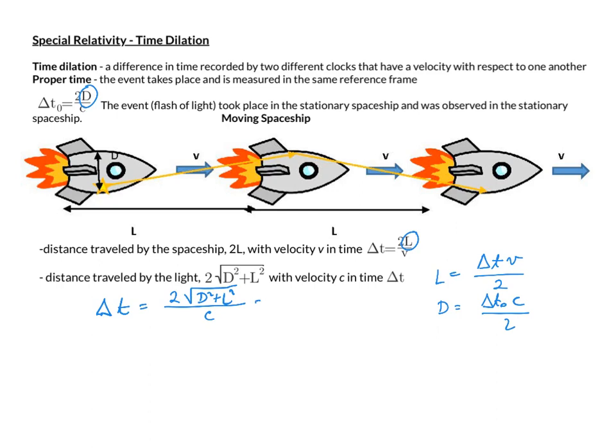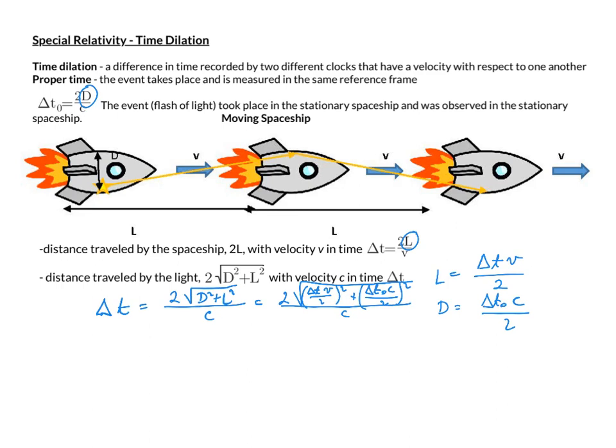We have 2 times the square root of delta t v over 2 quantity squared plus delta t naught c over 2 quantity squared, and we divide this by c.